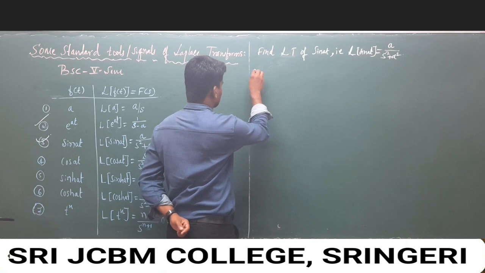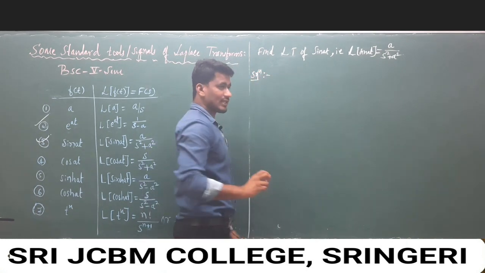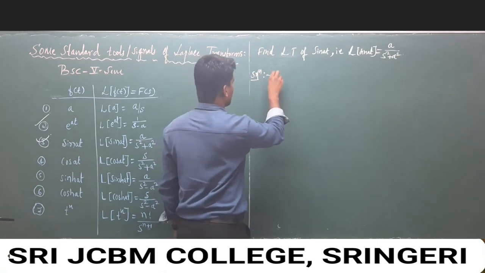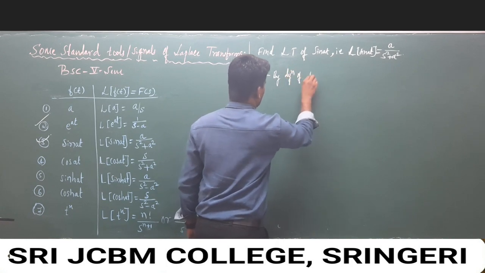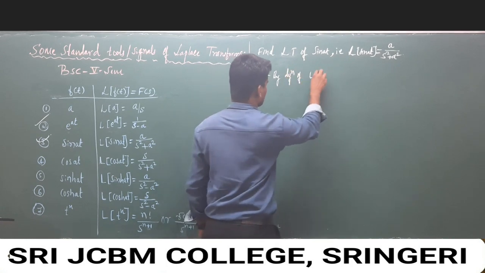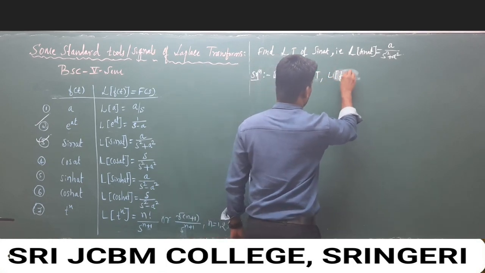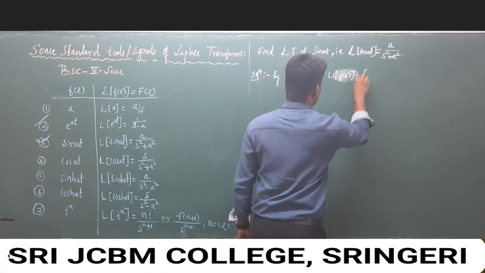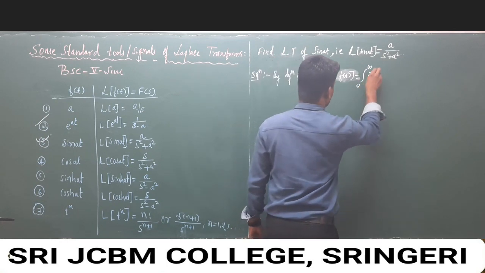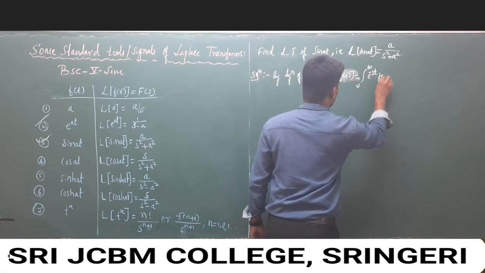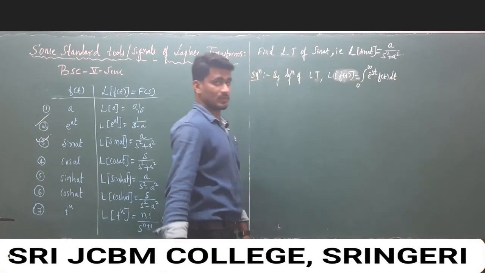So solution. Already we know the definition of Laplace transform. By definition, Laplace transform of f of t is equal to integration of e to the power minus st f of t dt, and this is the definition of the Laplace transform.